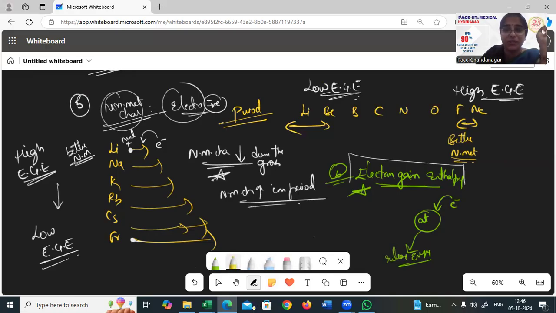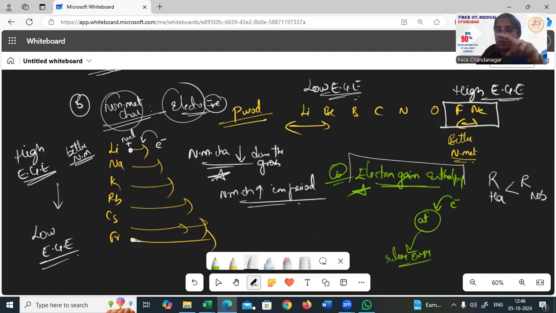Now, I think we missed out one last point to be talked about. Now, size we have talked about. According to the size, as I told, size increases down the group and is more on the left side. As you come to the right side, your size is getting decreased, right? But there is an exception here: fluorine to neon, halogens and noble gases. The radius of halogens is less than the radius of noble gases.